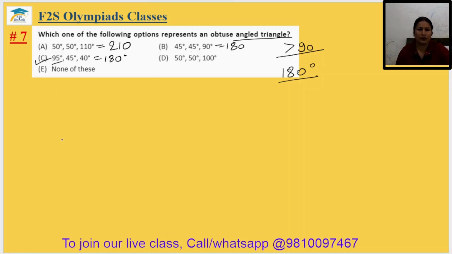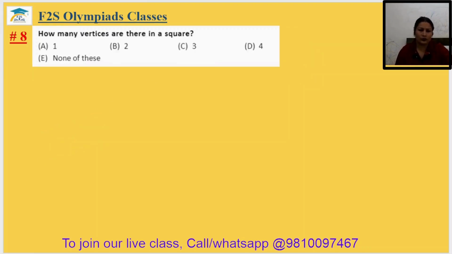Option C will be the correct answer. You can check with the same rule the option D also. Okay. Question number 8. How many vertices are there in a square?